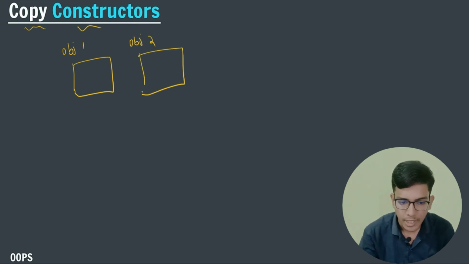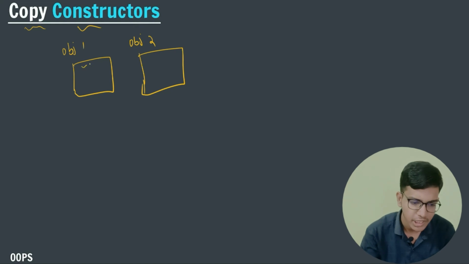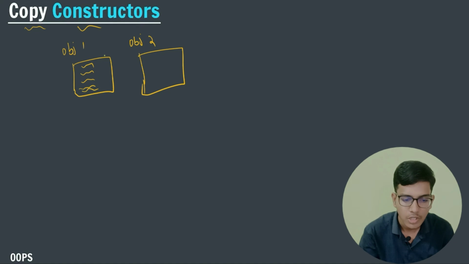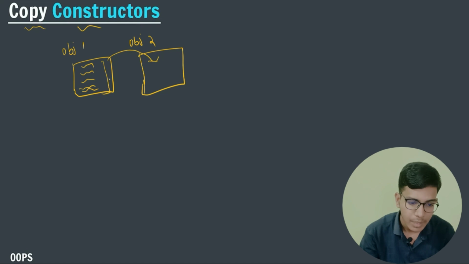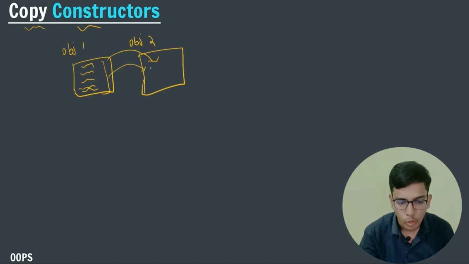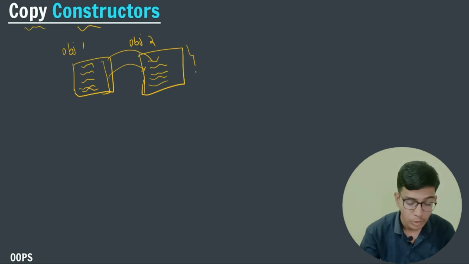Let us consider that there are some properties and functions in my object 1, and I want to copy the properties and whatever functions are there in object 1 directly into my object 2. That copying can be done using a copy constructor. Now let us see how the copy constructor works.